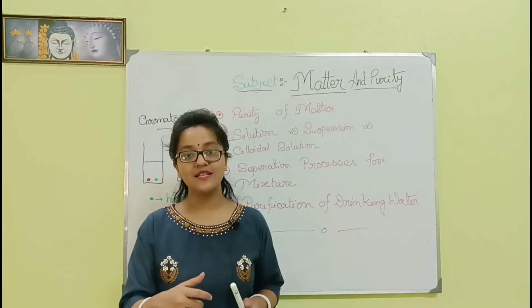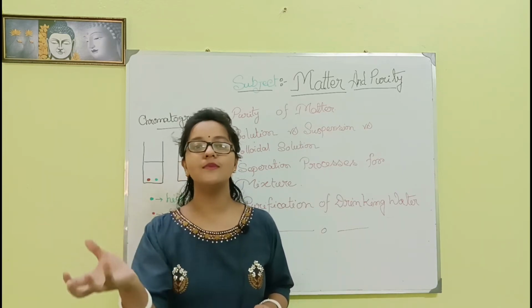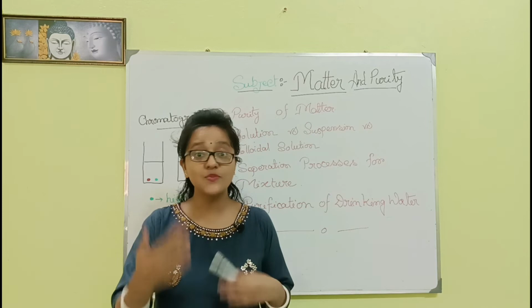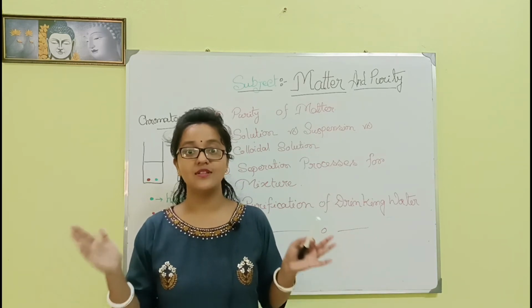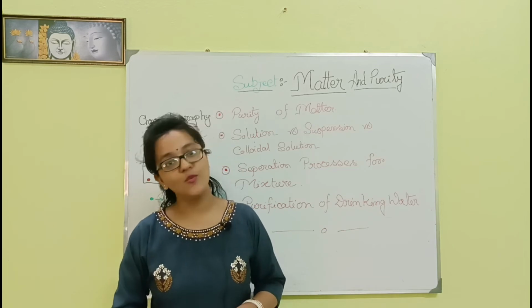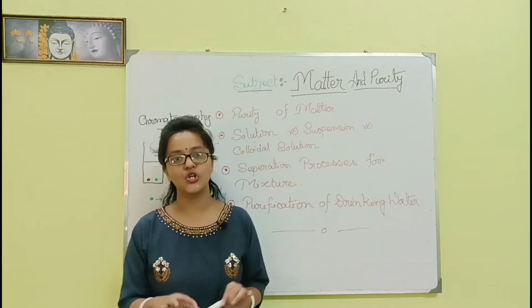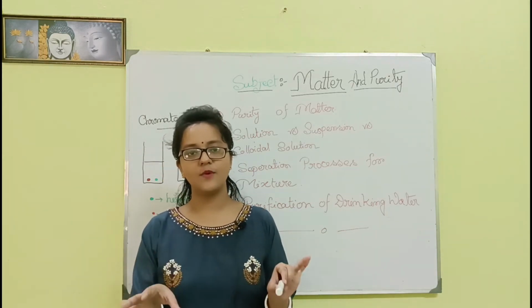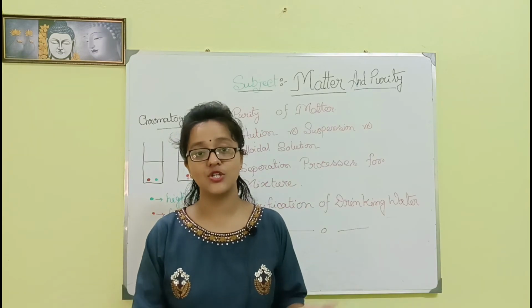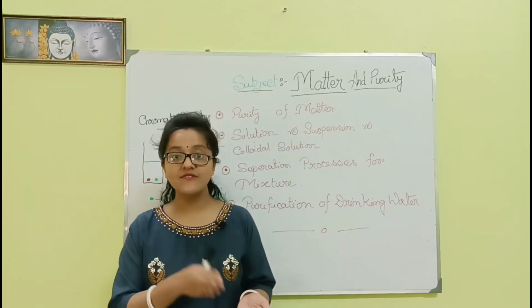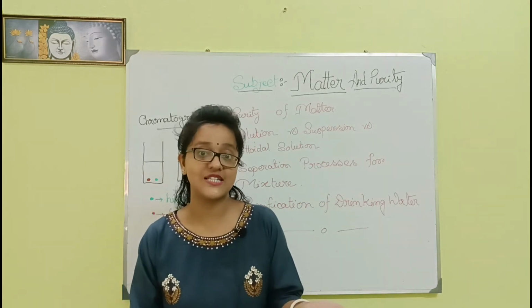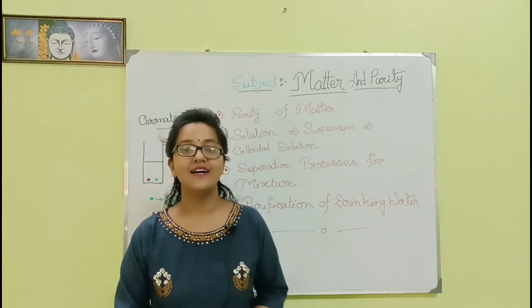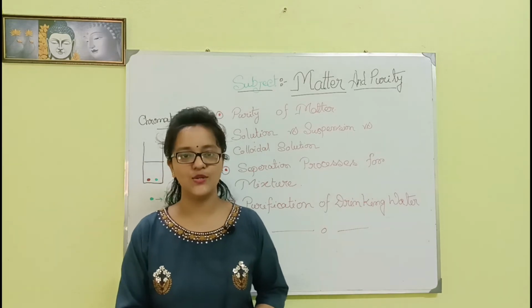Okay, sometimes these components are uniformly distributed. There is not any type of boundary present. So this type of mixture is a homogeneous mixture, such as a solution. A solution is a type of homogeneous mixture where a specific component is dissolved into another specific component. Okay, sugar solution, salt solution.